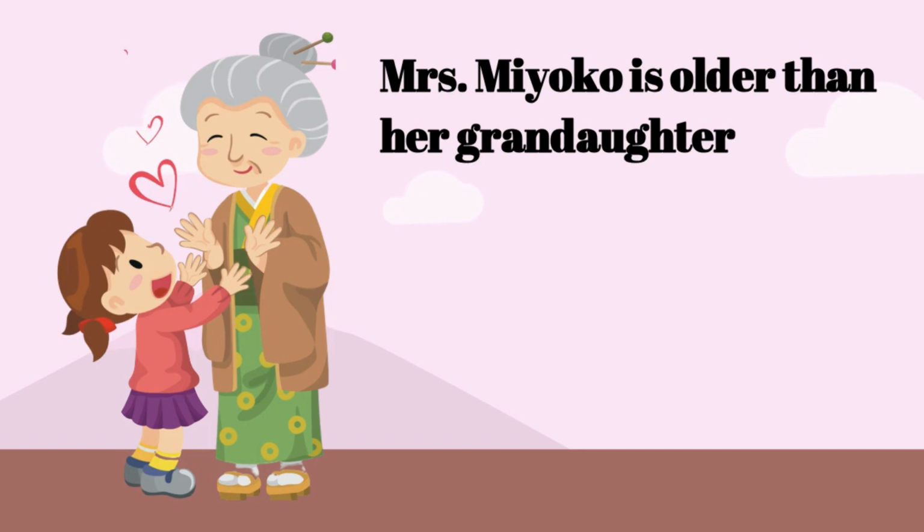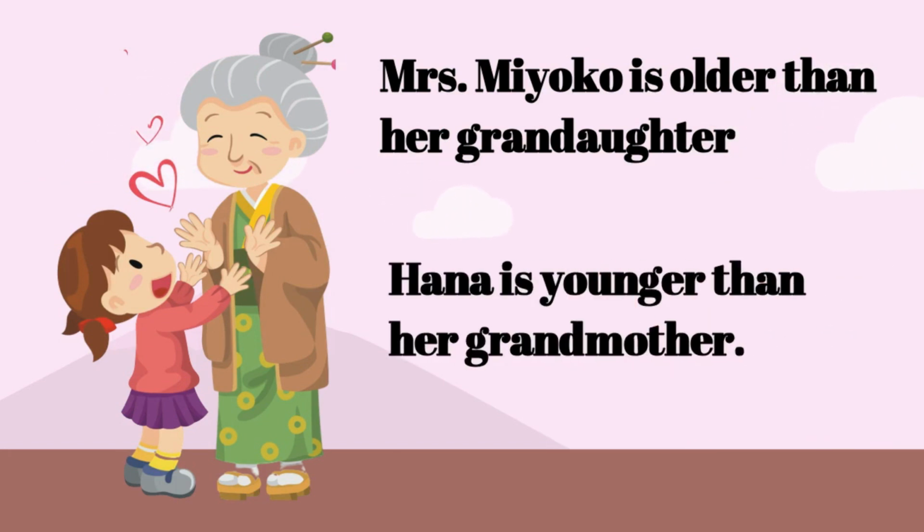You see, the comparative adjective here is older followed by the word than. And the second example is Hannah is younger than her grandmother. Okay, so you can see apa comparative adjective di sini? Yes, younger berasal daripada adjective young. Okay, kita tambah ER and followed by the word than to compare these two people.